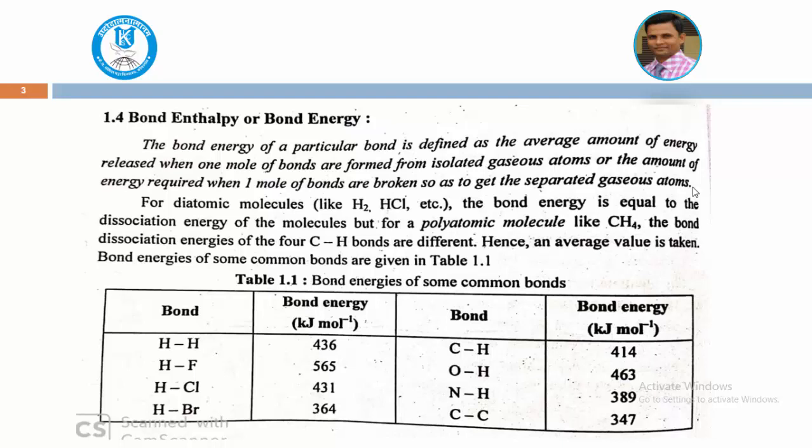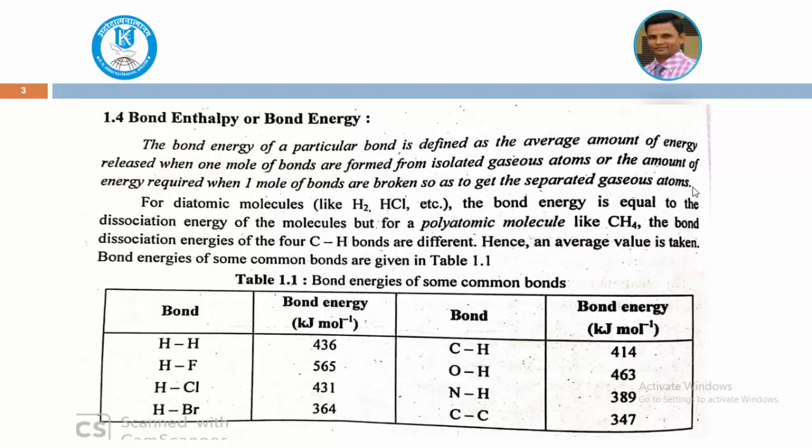What is meant by bond enthalpy or bond energy? Whenever bonds are formed, a certain amount of energy is released, and that is known as the bond energy. We can define it: the bond energy of a particular bond is defined as the average amount of energy released when one mole of bonds are formed from isolated gaseous atoms, or the amount of energy required when one mole of bonds are broken so as to get the separated gaseous atoms.